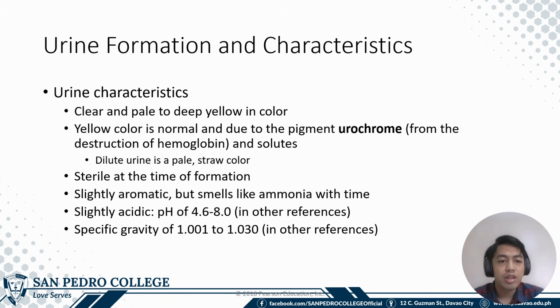Another characteristic of the urine is it is sterile at the time of formation. Sterile means it is void of any microorganism. So dapat wala talaga microorganism sa urine. The urine is also slightly aromatic because of the ammonia it contains. It is slightly acidic at pH 4.6 to 8, and it has a specific gravity of 1.001 to 1.030.